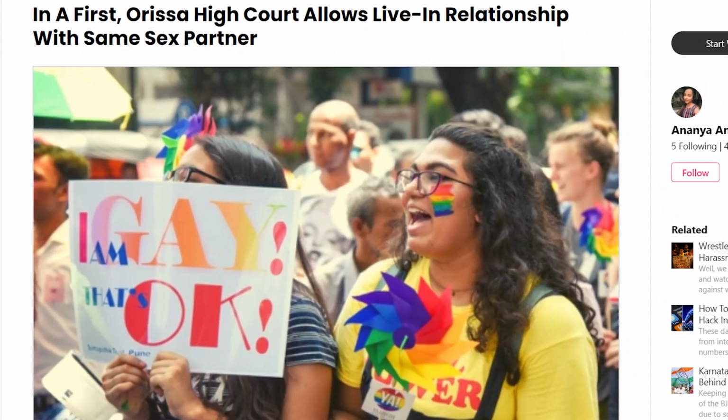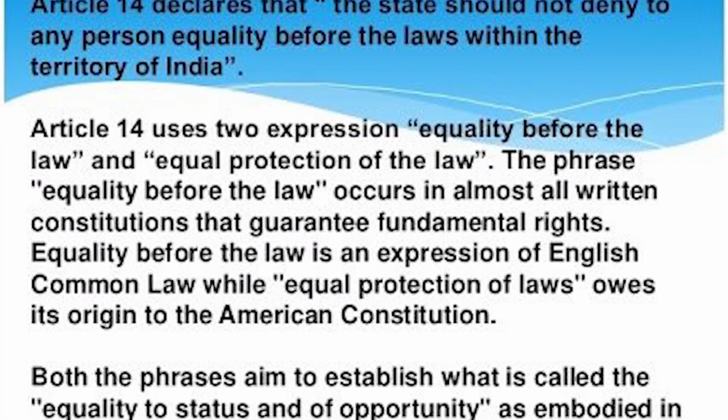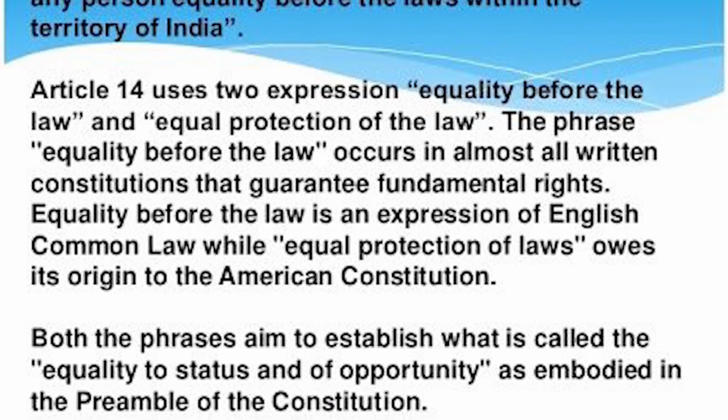The Odisha High Court said that same-sex couples who are living in live-in relationships were given benefits as per not just Article 21 but also Article 14. Now I'm sure you know what Article 14 is. Article 14 basically means right to equality. So everybody should have equal protection as well as equal rights in the eyes of the law. So that is what it says. That is something which was also argued by the Odisha High Court, and rights were given.